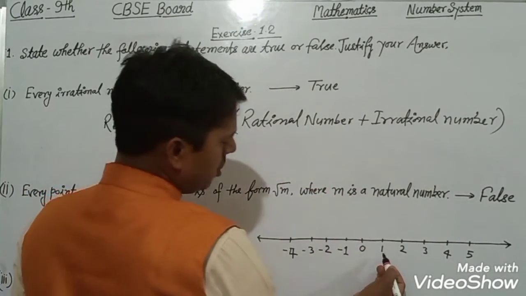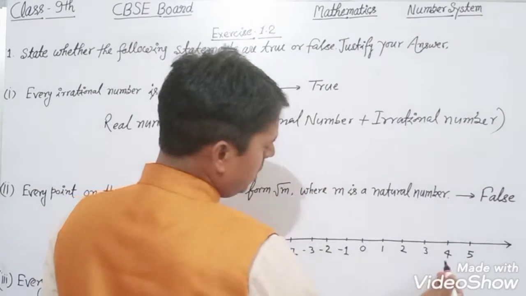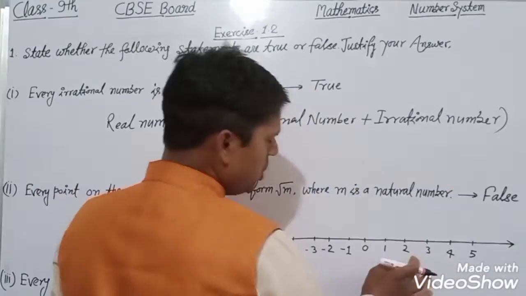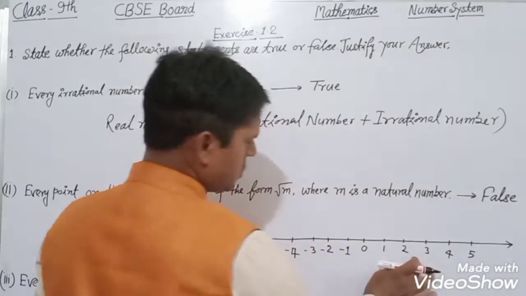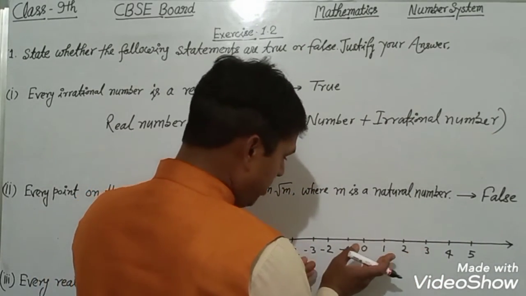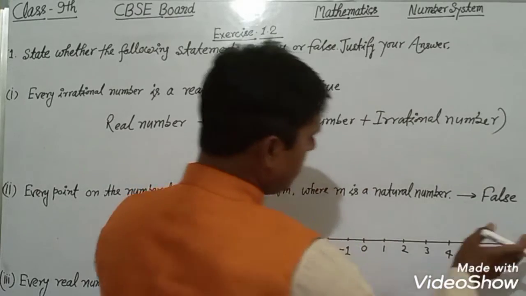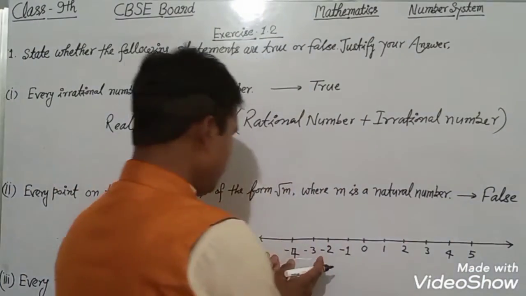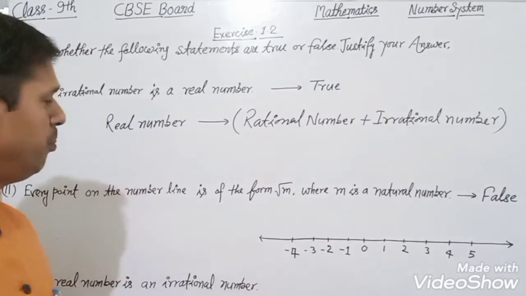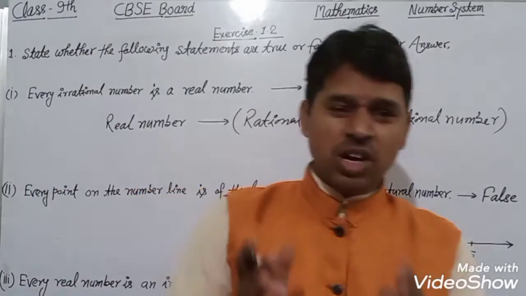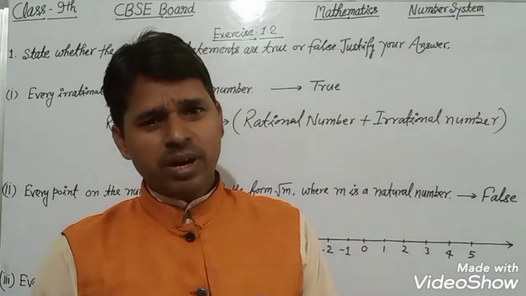These are the natural numbers 1, 2, 3, 4. When we take the under root of these natural numbers, it will lie in the positive direction of this number line. It will not lie in the negative direction.